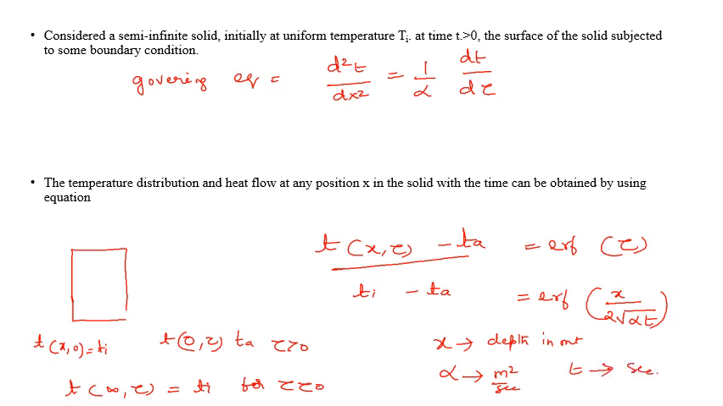And this erf of x divided by 2 root alpha t is also called the Gaussian error function. To evaluate the error function, when we refer to the data handbook, the correction factors are given, and using that correction factor one can find the value which has to be substituted there. Such examples are used for a thick slab also, if the other side is not known. There also we take the application of this.